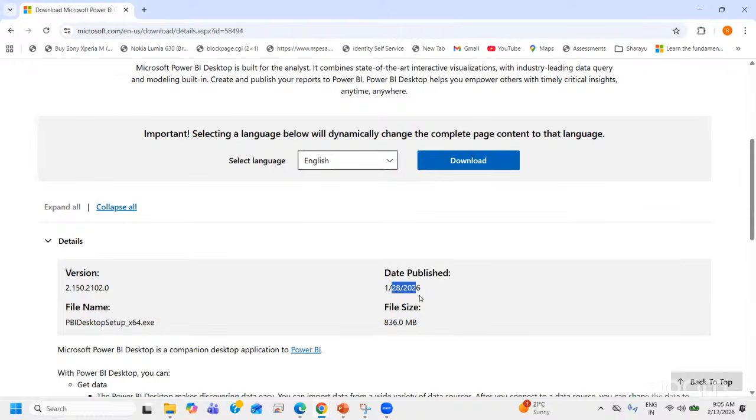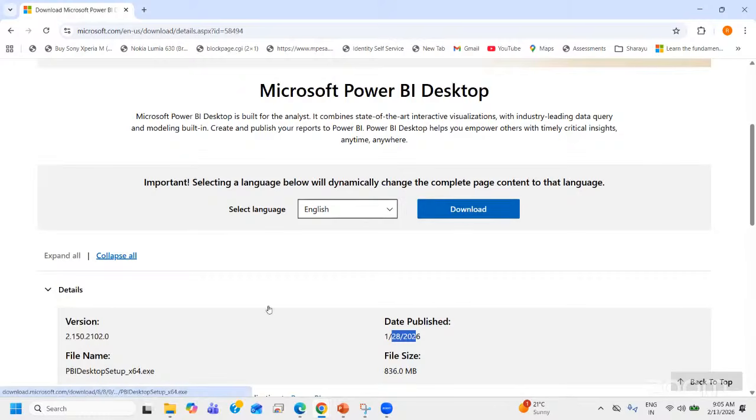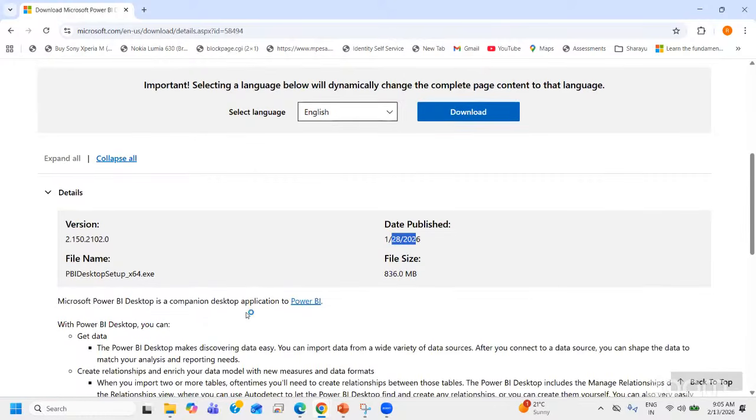We are in the month of February. So January month, last updates have been released. You can download this. Though you download any previous version, you can still update it. How to update? If you have already downloaded it, from the Power BI desktop tool itself, you can upgrade it automatically. So once you download, install it. One thing before going to download.